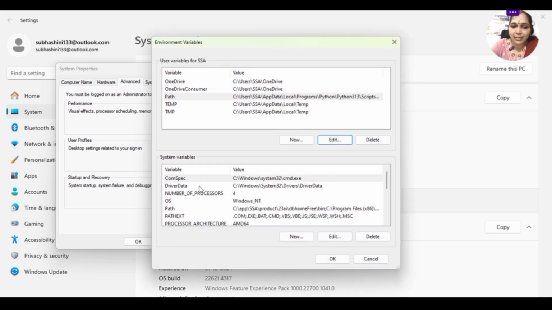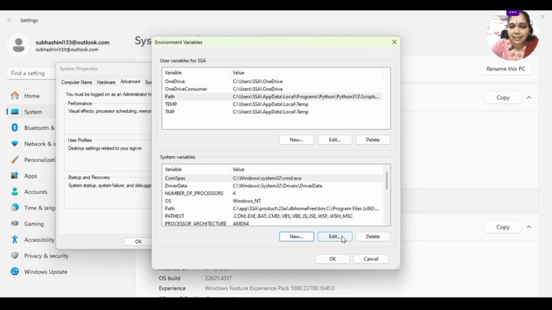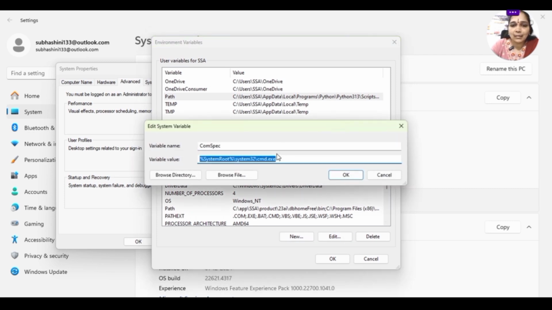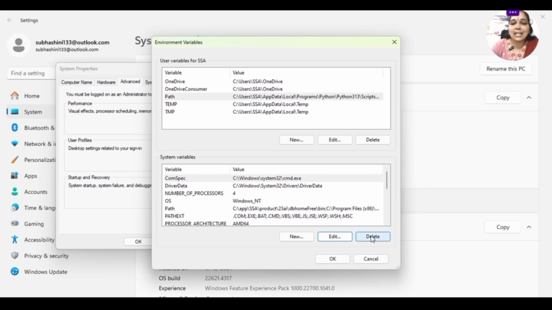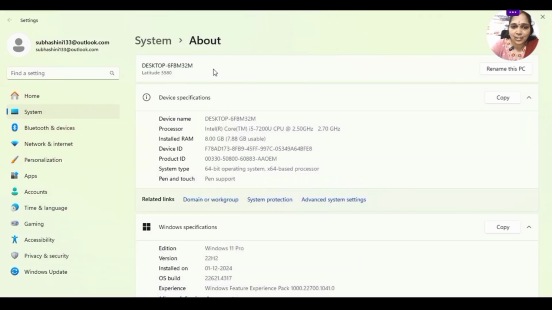Next, set it in the system variables also, the process will be the same. First, make it a new one, write your Python and the Python variable. Next, edit. Okay. Write here as Python. Okay. This can be done for any software. To set the path, that is to copy the path. Once the installation is done, go to the location of the path, and simply copy that path